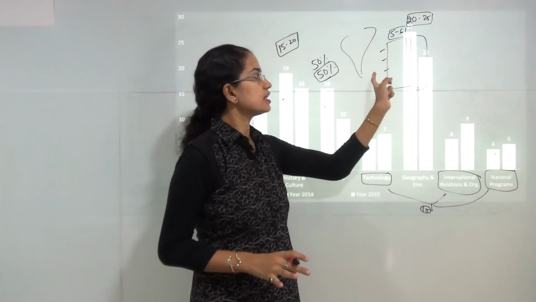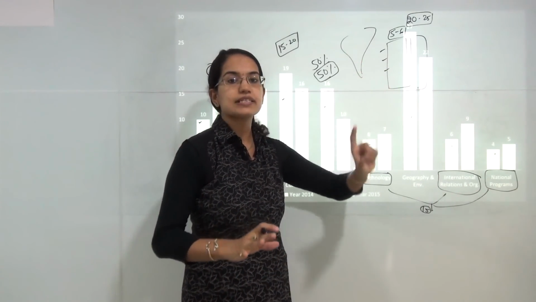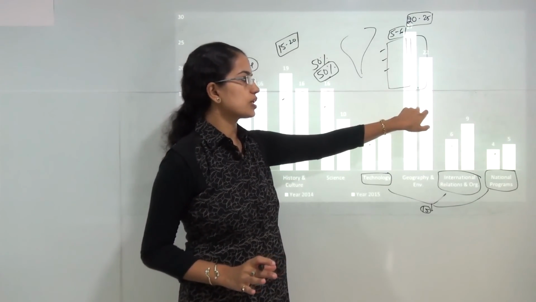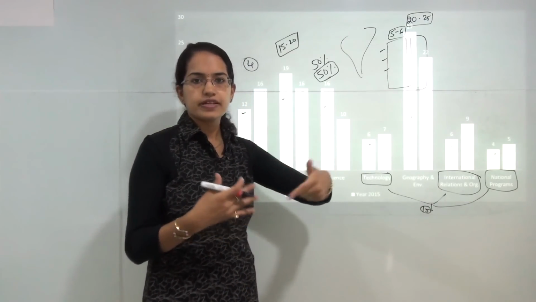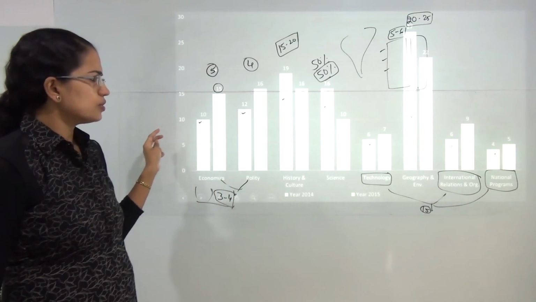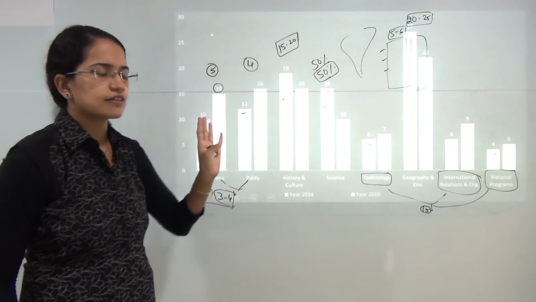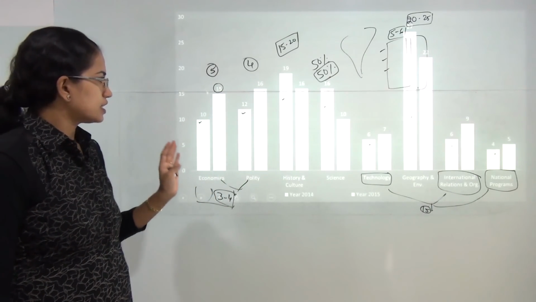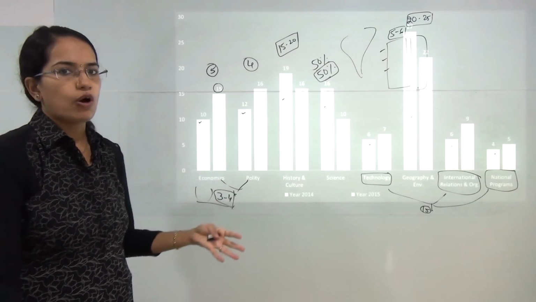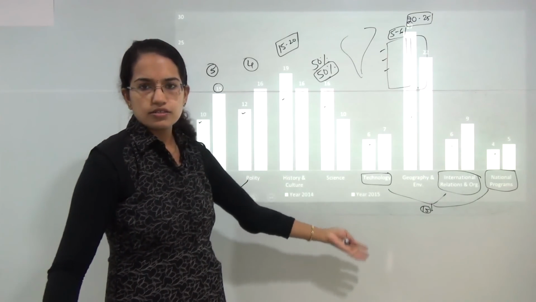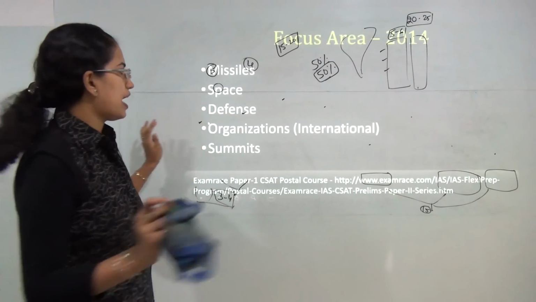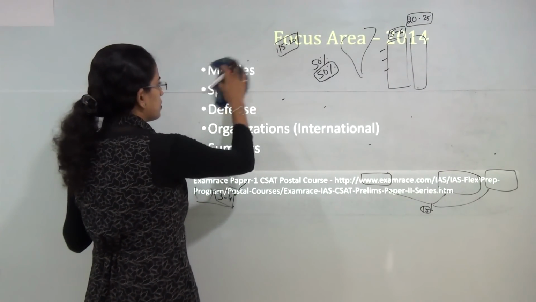It's not necessary that there is a question related to a map, but there can be a question which asks about location, and those locations are mainly related to the events that are happening in recent times. So this is the broad analysis that we focus on for general studies. Based on this, we have some strategy that we would follow for the 2016 examination, and some focus areas that we have found out.